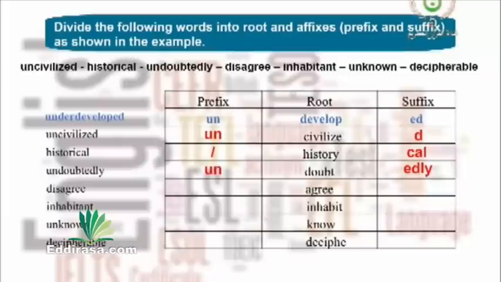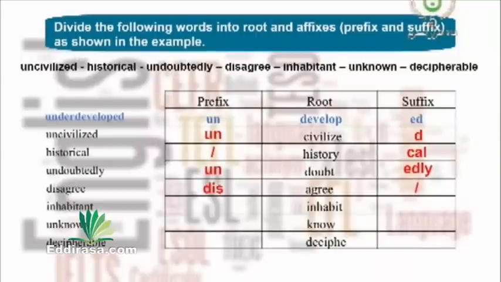The next word, disagree. In this word, we have only a prefix. By the way, you are not obliged to always have a prefix and a suffix. Sometimes you have just a prefix, other times just a suffix, and in some words, we have both a prefix and a suffix. So disagree has only got a prefix and agree is the root word.